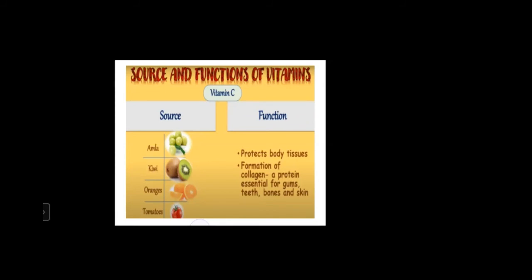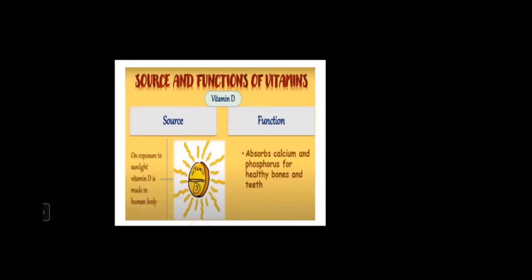The function of it is protects body tissues and formation of collagen, a protein essential for gum, teeth, bones and skin.